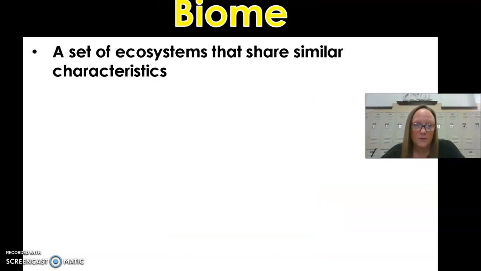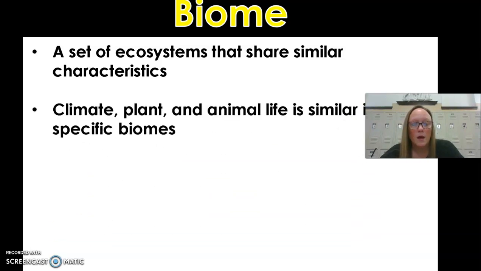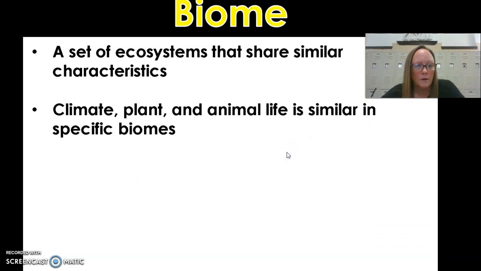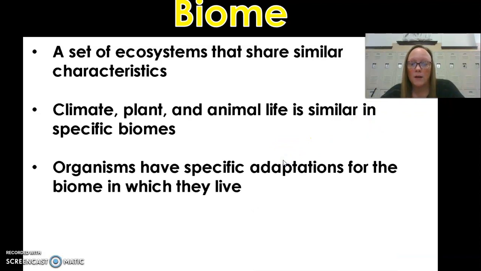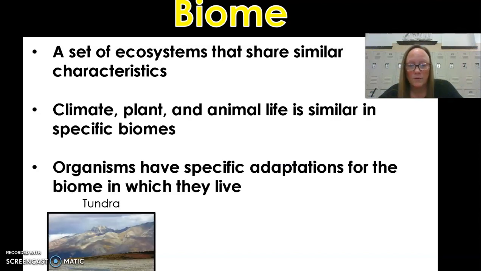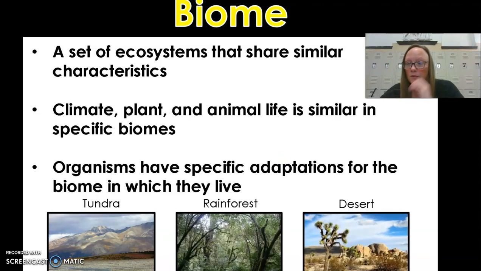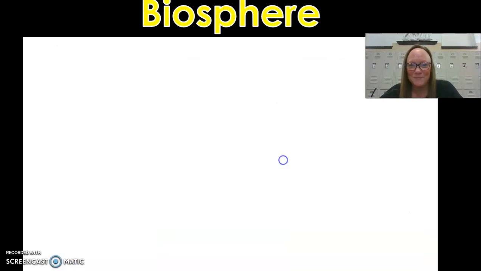A biome is a set of ecosystems that share similar characteristics. Climate, plants, and animal life are similar in specific biomes. Organisms have specific adaptations for the biome in which they live, such as in the tundra, where a polar bear has a very thick coat. Then you have the rainforest or the desert. And again, we will get into more depth on all of these.